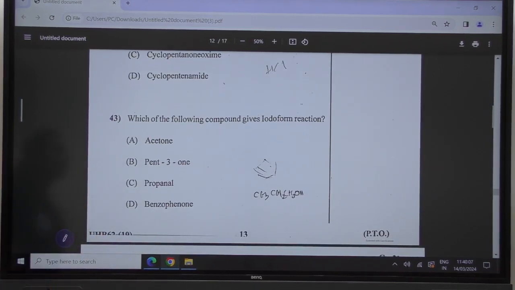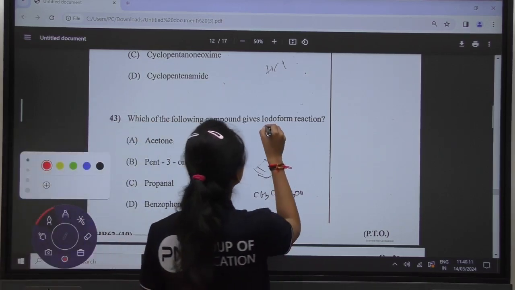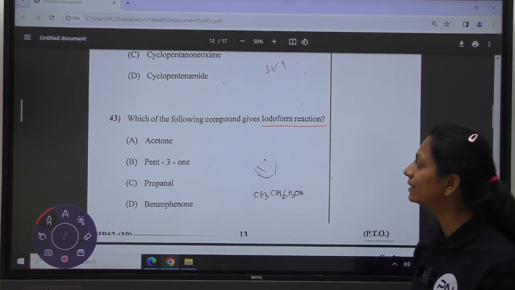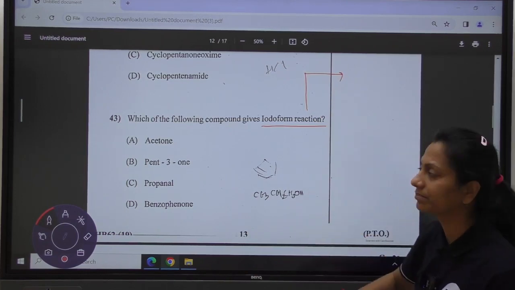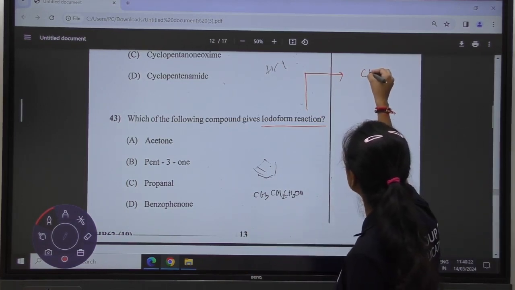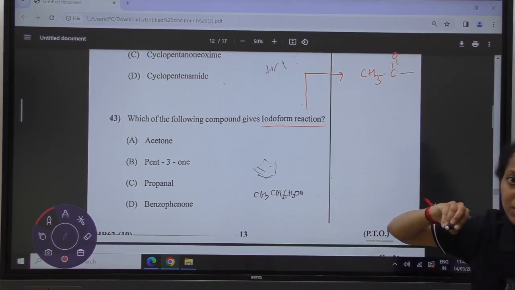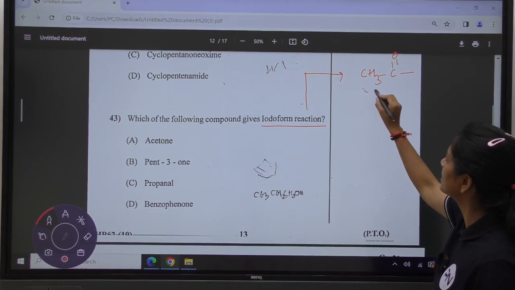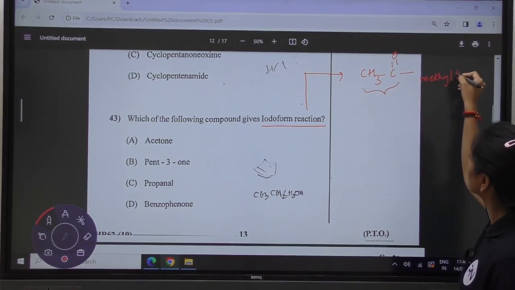Which of the following compounds gives the iodoform reaction? For any compound to give the iodoform reaction, there are some conditions which should be fulfilled by the given compounds. Iodoform reaction is given by the compounds which are having a CH3CO kind of group. This is known as your methyl ketone. These are known as your methyl ketone.